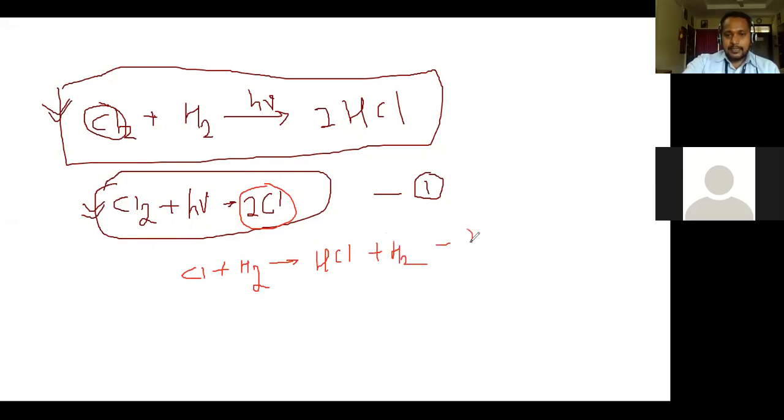Suppose you can say this is the second step: Cl plus H2 leads to formation of HCl plus hydrogen atom. It is the second step, right?